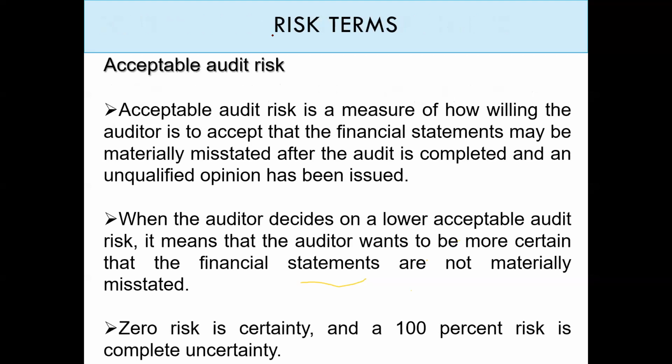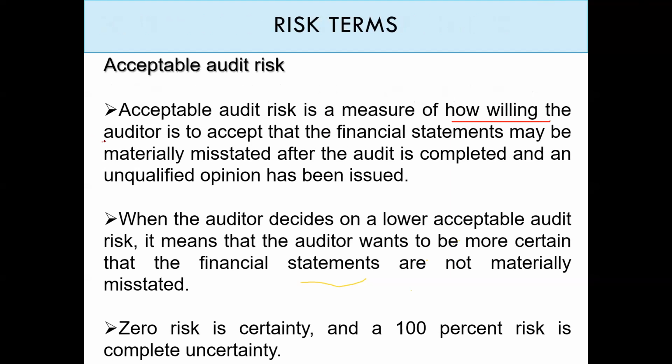Right. We have here some risk terms that we have to be familiar with in order to complete the chapter. The first term is the acceptable audit risk. What do we mean by acceptable audit risk? Acceptable audit risk means a measure of how willing